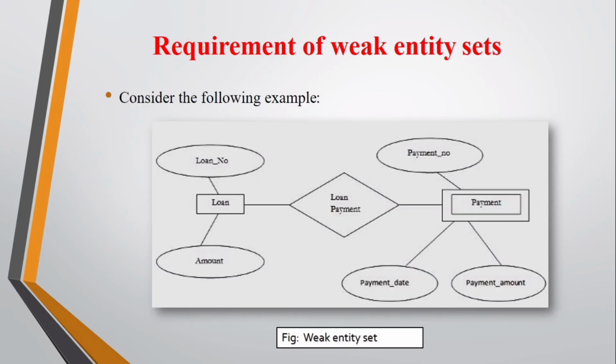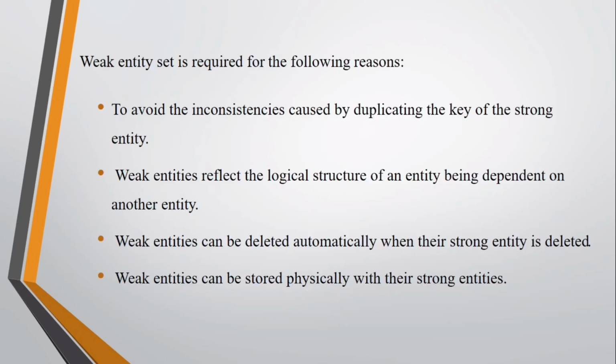Now, take a look at the picture. Consider an entity set payment which has three attributes: payment number, payment date, and payment amount. Although each payment entity is distinct, payments for different loans may share the same payment number. Thus, this entity set does not have a primary key and it is a weak entity set. Each weak entity set must be part of a one-to-many relationship set.